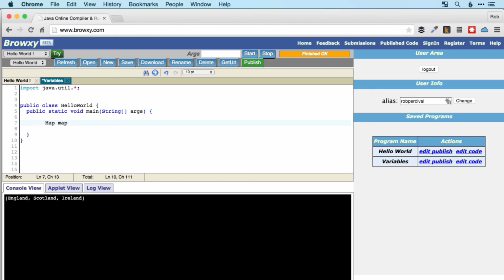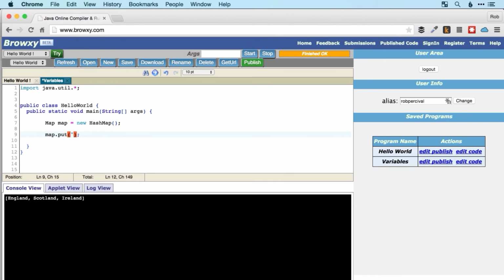So I'm going to call it map in lowercase. It's a new something, but it's not an ArrayList, it's a HashMap. So we create that like that. And now we put an item into this map, and we do that using put. Now you'll see the difference between the HashMap and an array or a list.